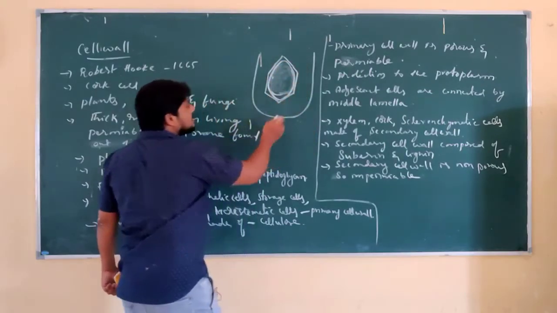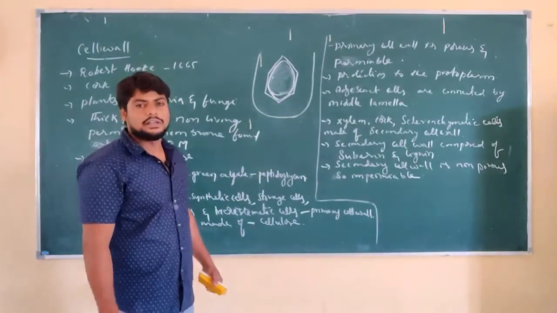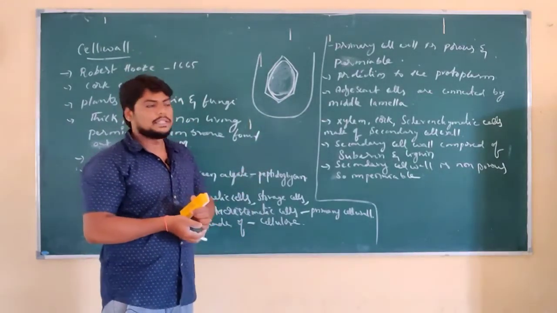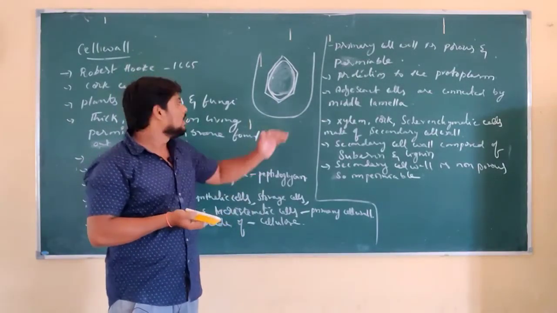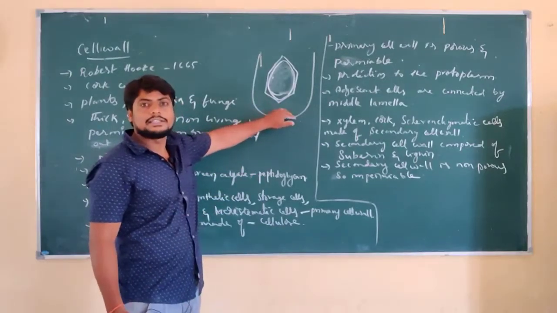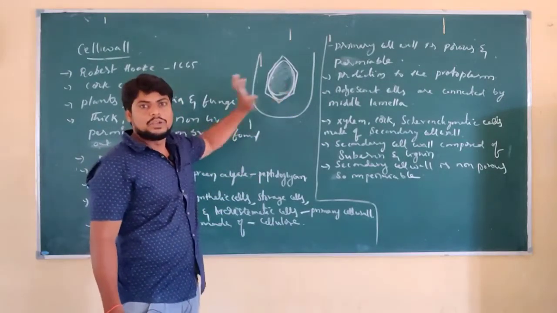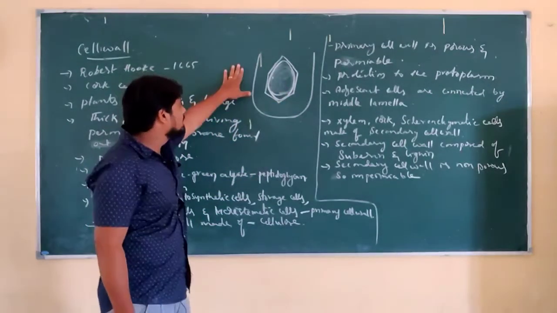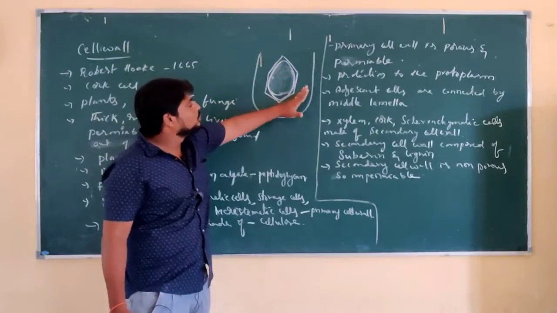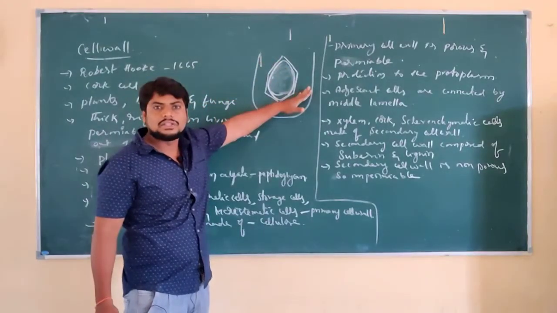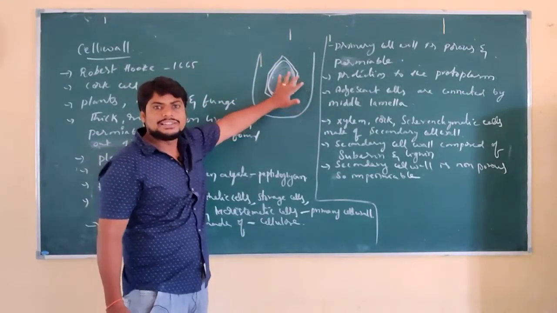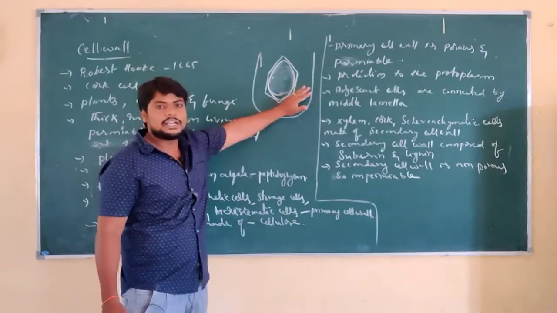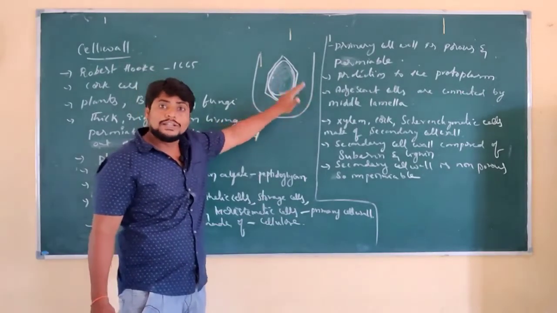Now the cell is placed in hypertonic solution. What does hypertonic solution mean? The water concentration outside is less, inside is more. So what is happening in this condition? Due to the hypertonic condition of the solution, it exerts pressure on the cell wall. The solution creates pressure on the cell wall to enter inside.